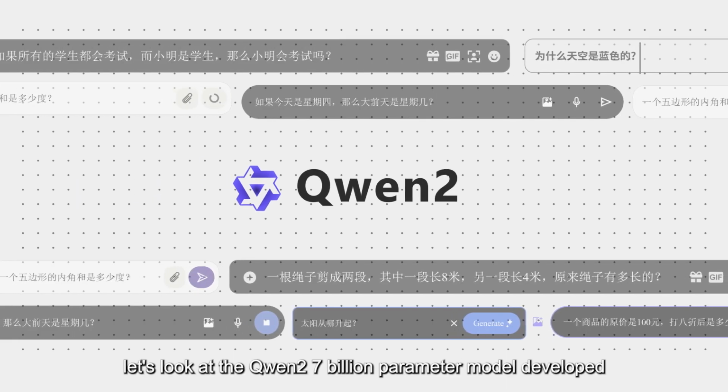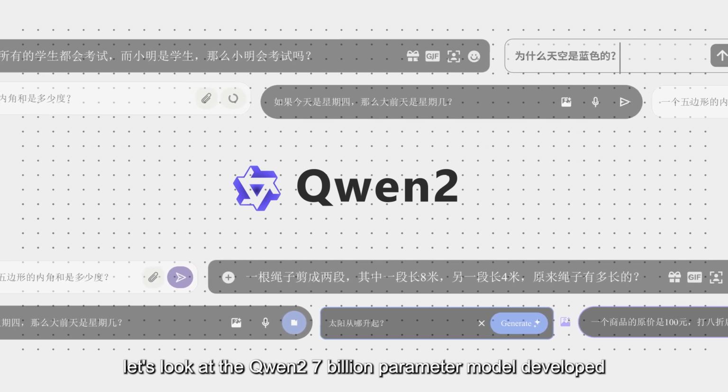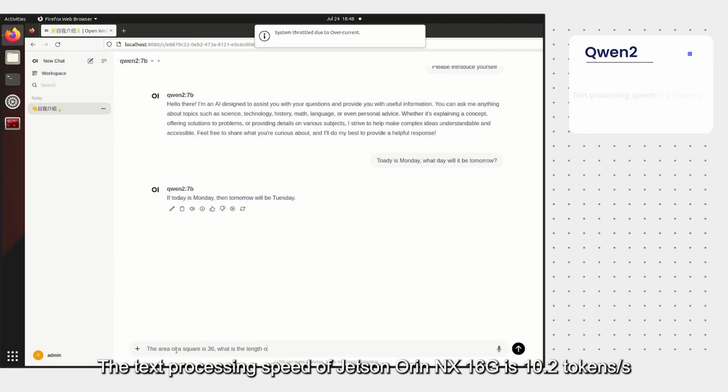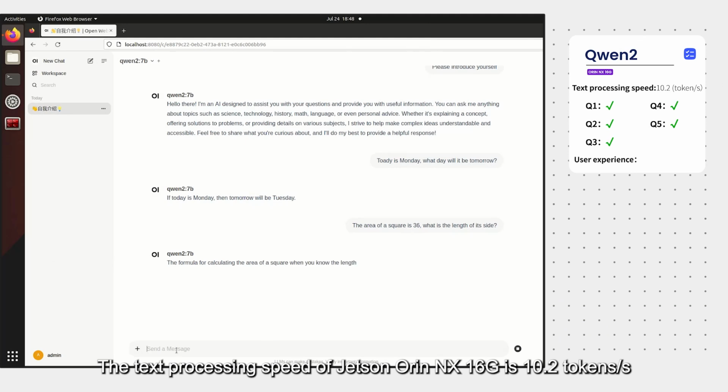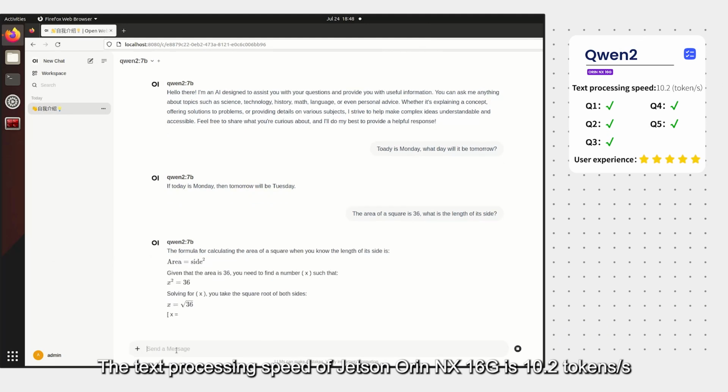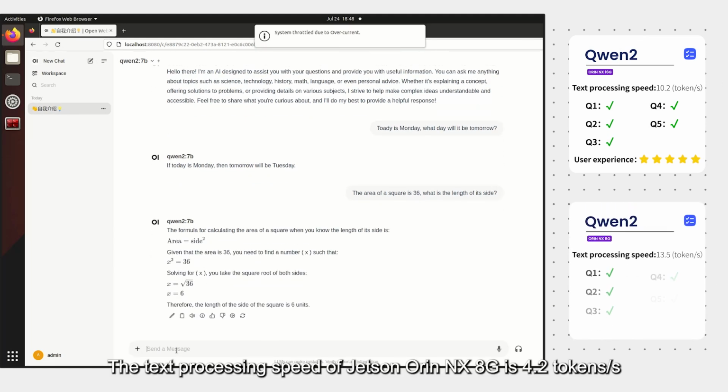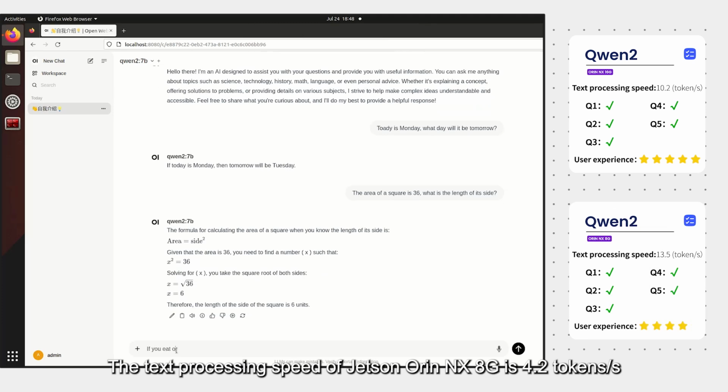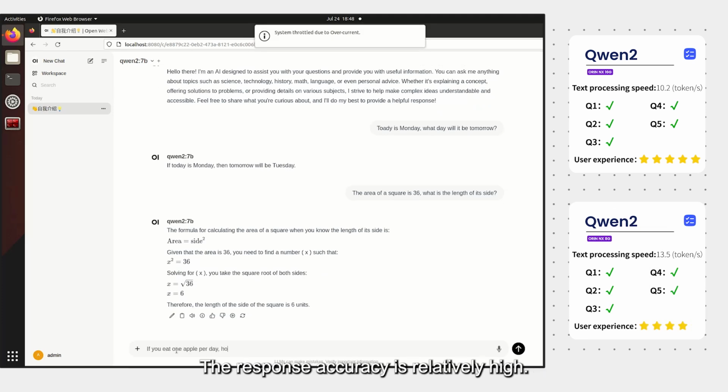First, let's look at the Qwen 2 7 billion parameter model developed by Alibaba Cloud. The text processing speed of Jetson Orin NX 16G is 10.2 tokens/s. The text processing speed of Jetson Orin NX 8G is 4.2 tokens/s. The response accuracy is relatively high.